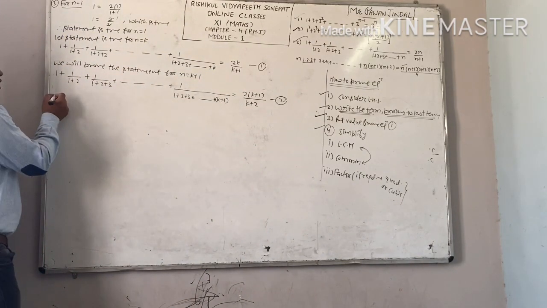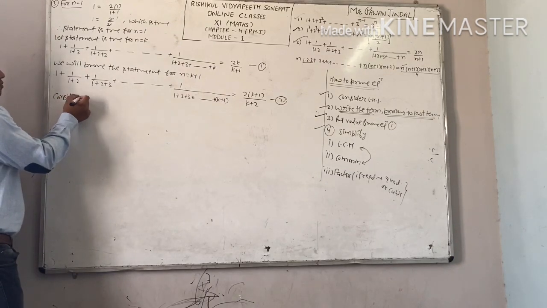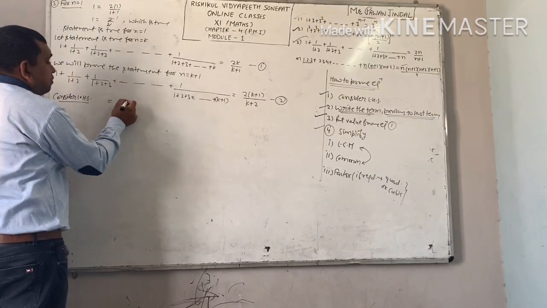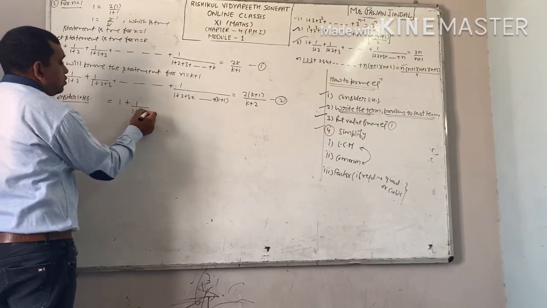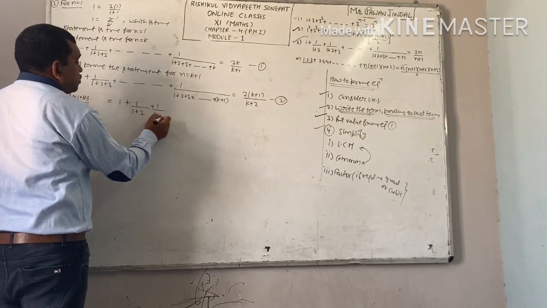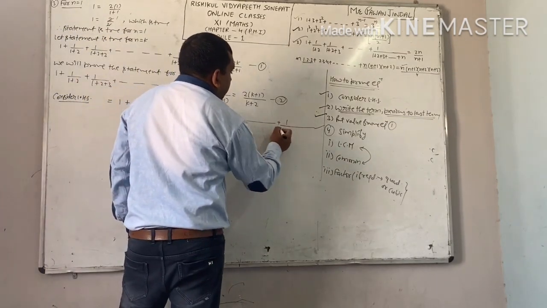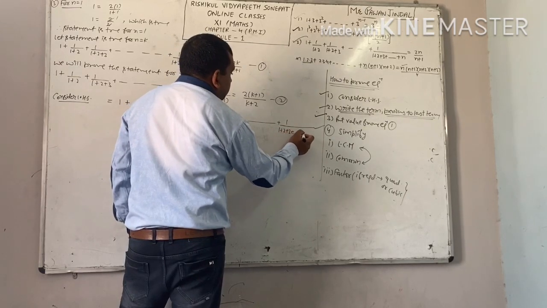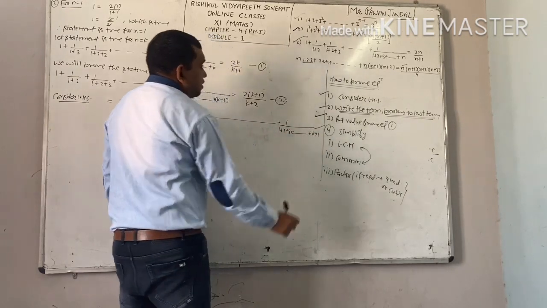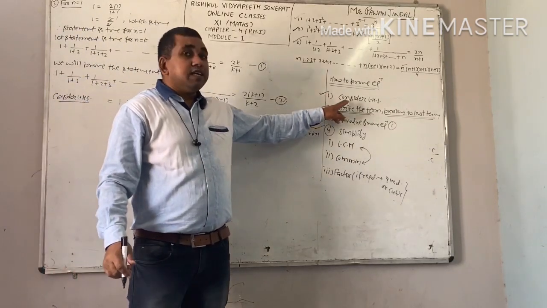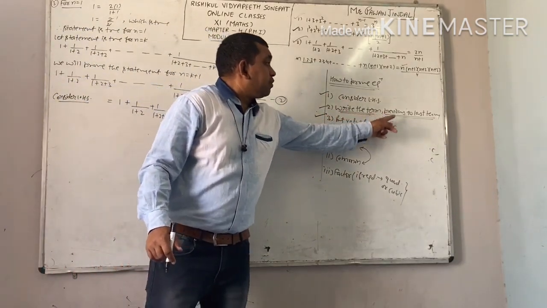I told you the method. First step, consider left hand side. I am taking left hand side, that is equal to 1 plus 1 upon 1 plus 2 plus 1 upon 1 plus 2 plus 3 plus up to so on, 1 upon 1 plus 2 plus 3 plus up to so on k plus 1. After writing left hand side, next step is write the term previous to last term.